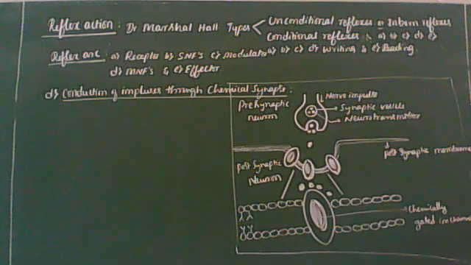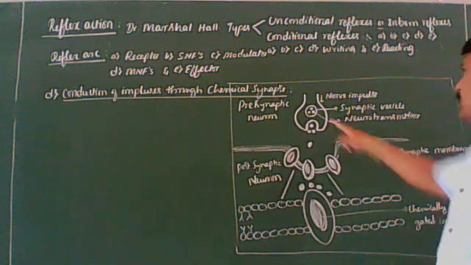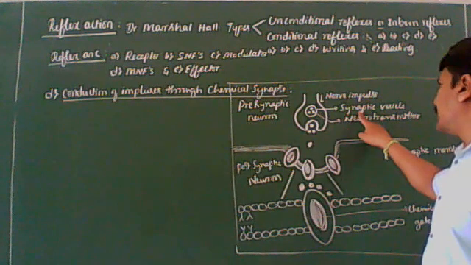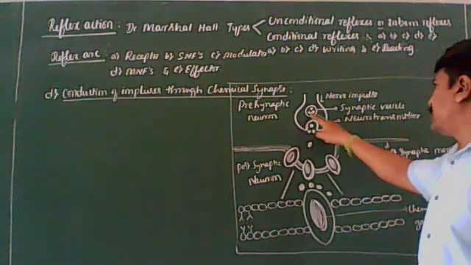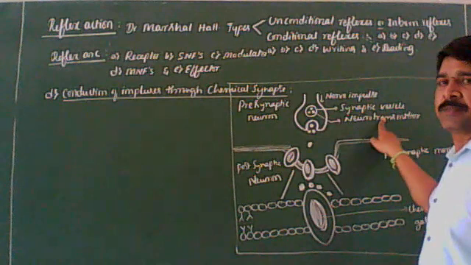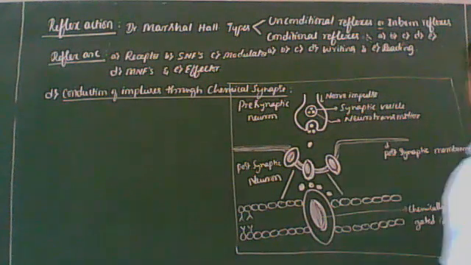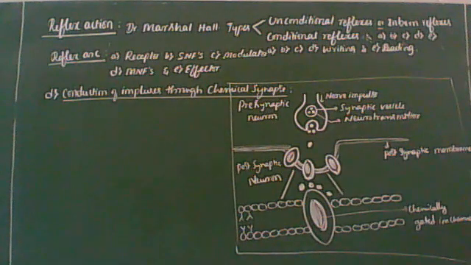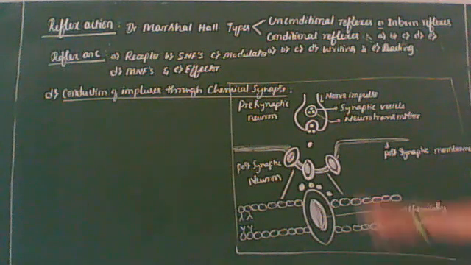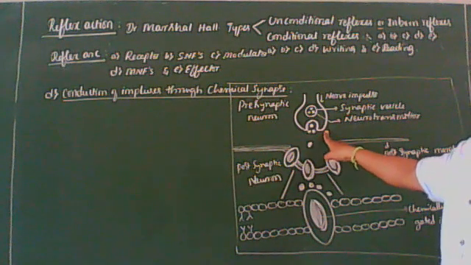I'll repeat once again. The terminal end of the axon contains vesicles called synaptic vesicles, filled with chemicals called neurotransmitter substances. When the action potential arrives at the terminal end of the axon, the synaptic vesicles move towards the membrane.